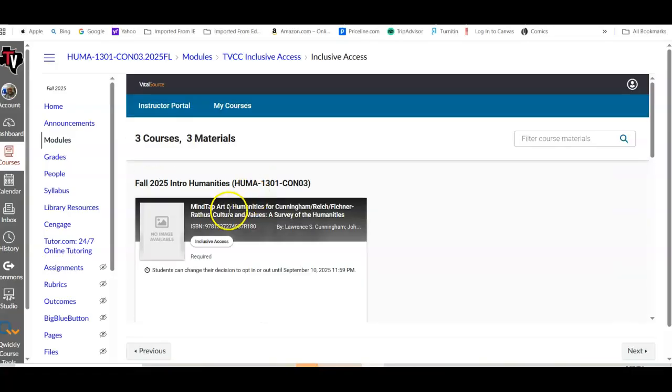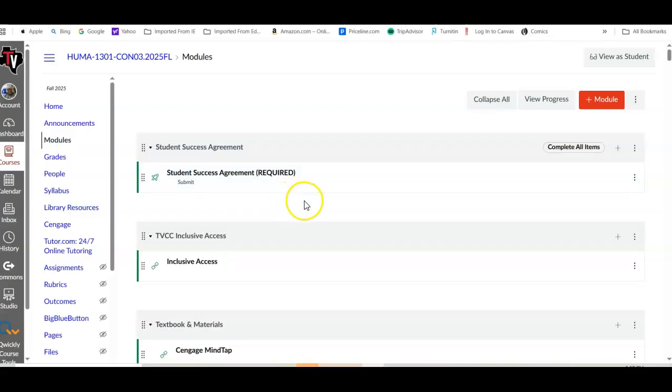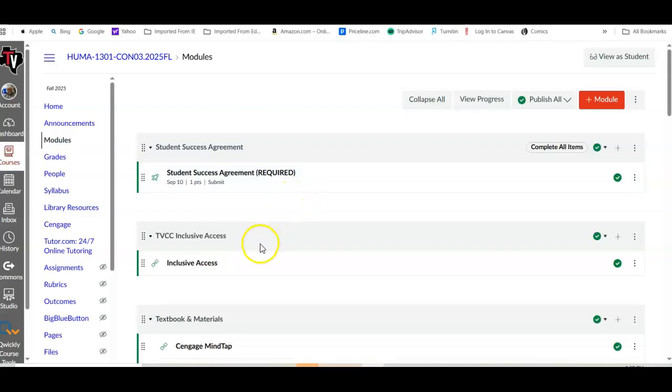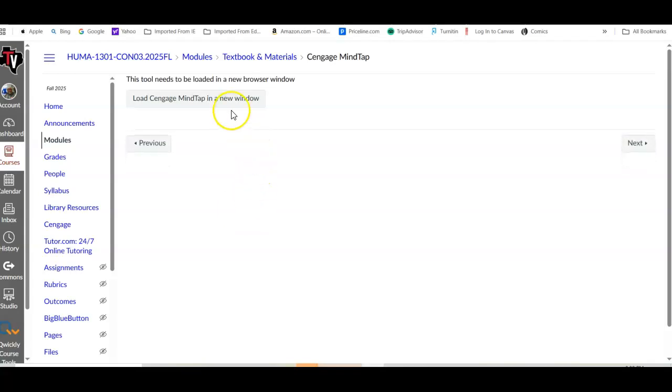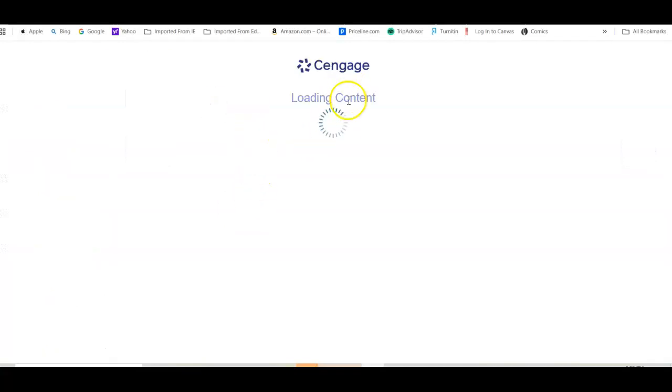And you'll see this one. And you'll notice there's no button to push to open up the textbook because it has MindTap attached. But when you go back to the modules, you will see that under textbook and materials, the Cengage MindTap is activated. You click here, and then you load it into a new shell, and it should